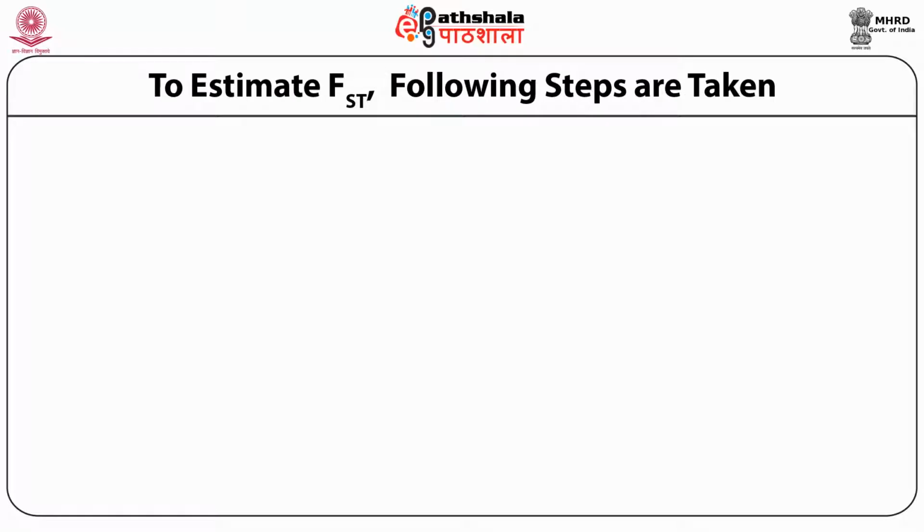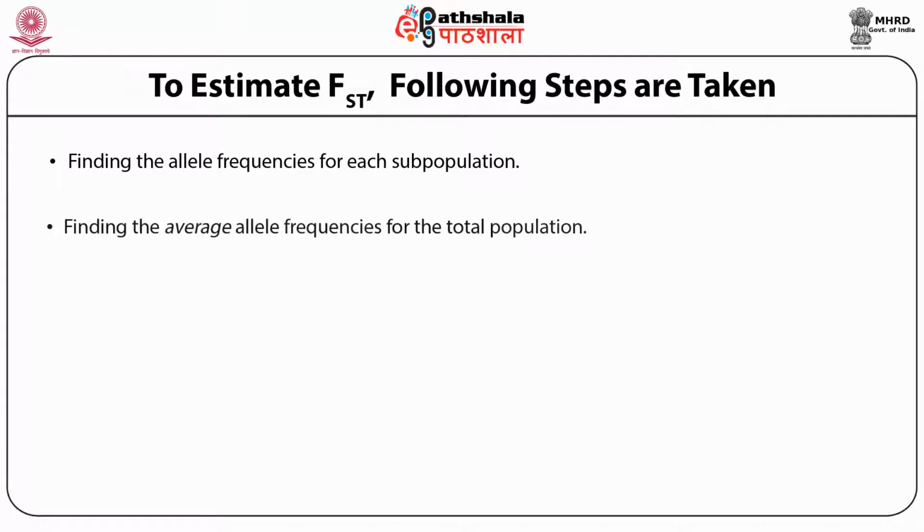To estimate FST, the following steps are taken. Step 1, finding the allele frequencies for each subpopulation. Step 2, finding the average allele frequencies for the total population. Step number 3, calculation of the heterozygosity, that is 2pq, for each subpopulation.